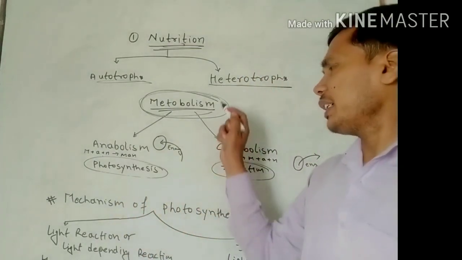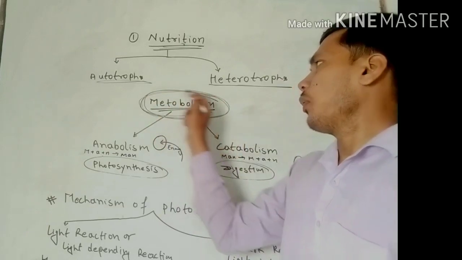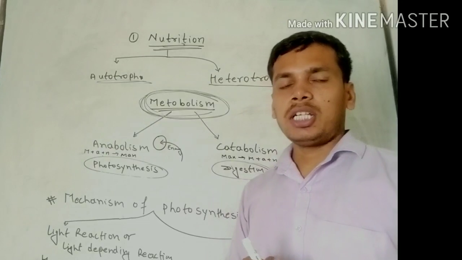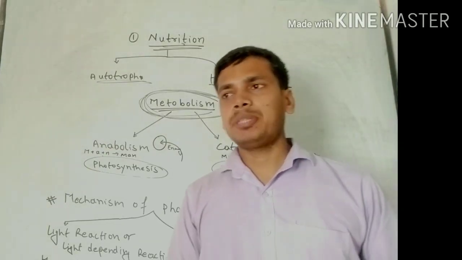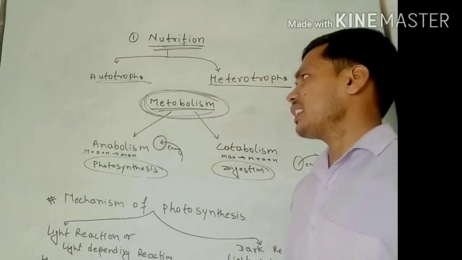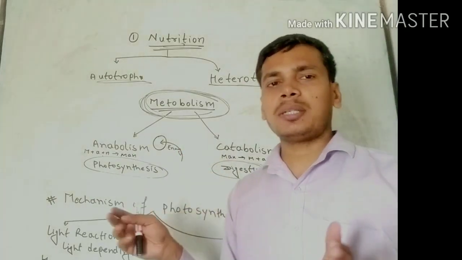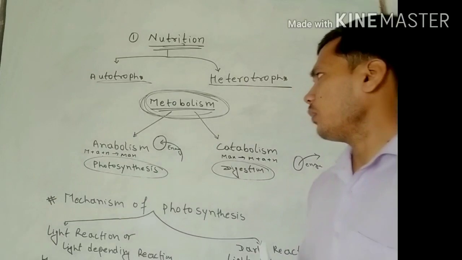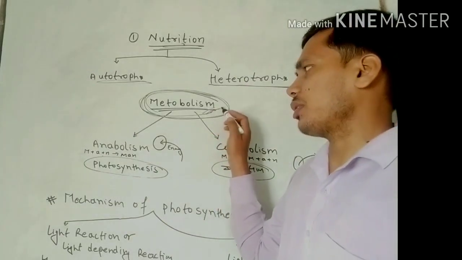Metabolism is a process where nutrients are utilized. It is a chemical process in which substances combine or break down to perform nutrition. So we can say it is the chemical process that occurs in our body.